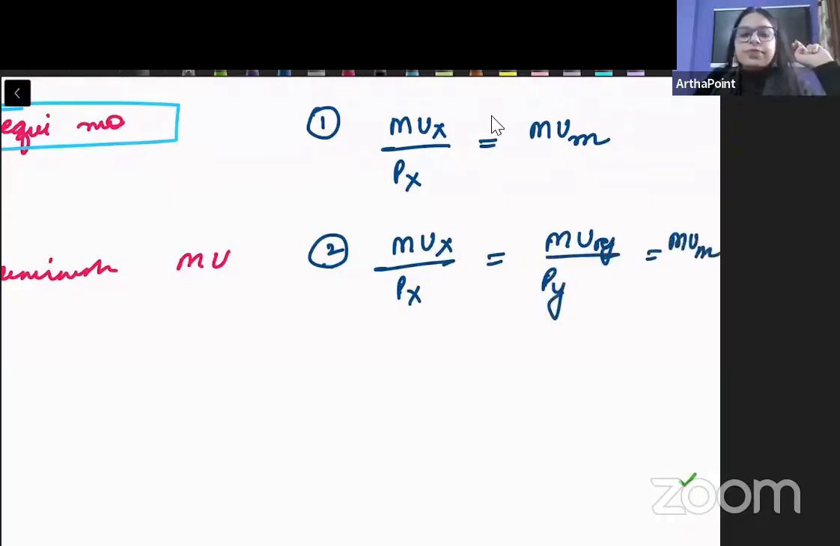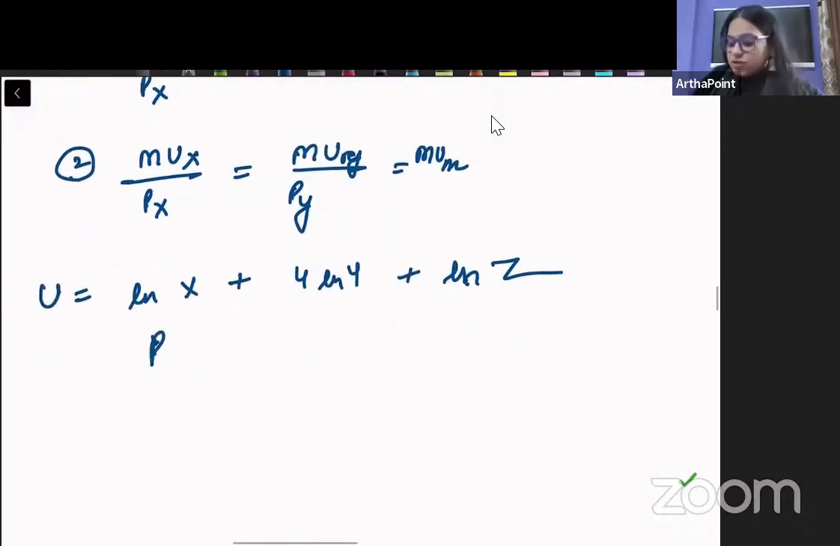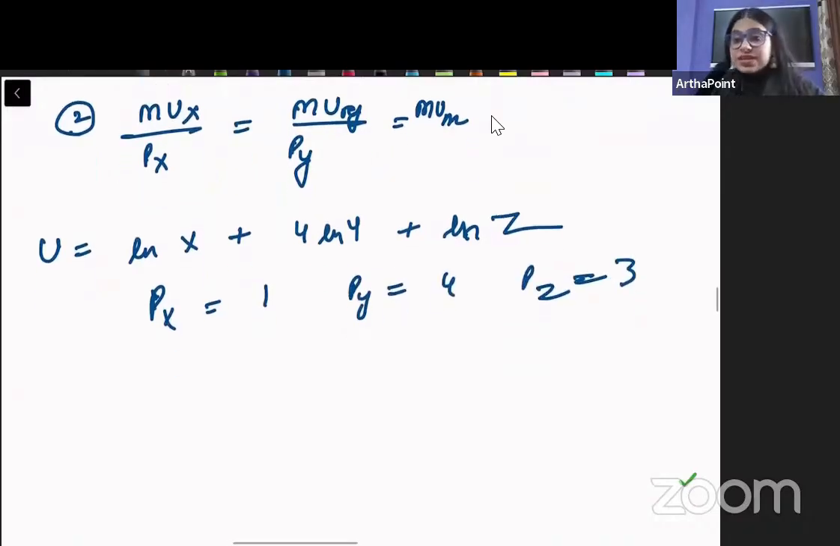बट अगर मुझे दो गुड्स दिए होंगे तो MUX by PX must be equated to MUY by PY must be equated to MUM. Now when you will go to the problem set जो मैंने इसी बुकलेट में दिया है, I have given you a question on 3 goods. ठीक है, सपोज मेरा क्वेश्चन ये है that U is equal to ln x plus 4 ln y plus ln z. हाँ, and they give you some prices. Px is equal to 1, Py is equal to 4, Pz is equal to 3. ऐसे करके दे दिया. Then it does not mean that I cannot apply this concept to 3 goods. I can still apply this. हाँ, diagrammatically it will be a 3D diagram.